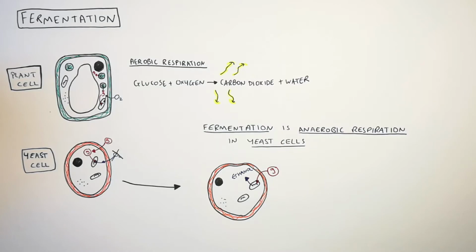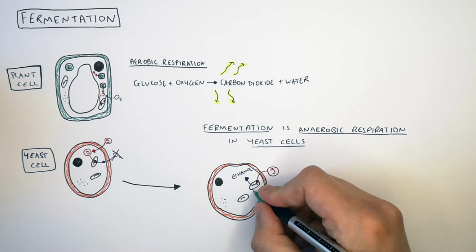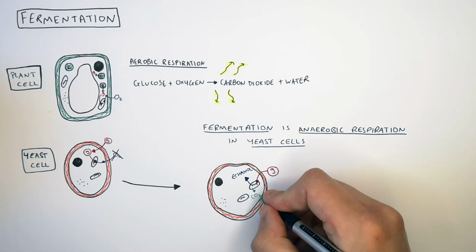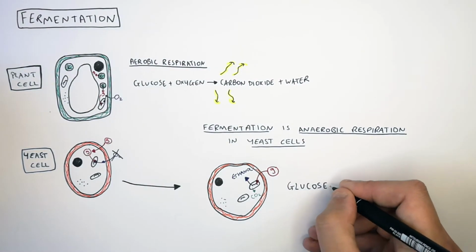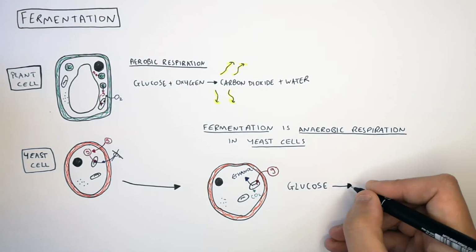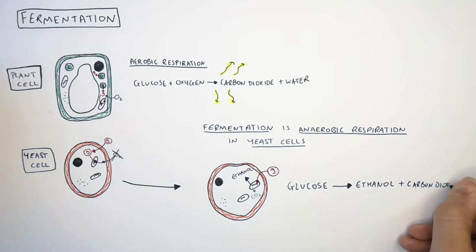So yeast cells can undergo anaerobic respiration, whereby glucose is broken down into ethanol, not lactic acid, as well as carbon dioxide. So anaerobic respiration in yeast cells is the breakdown of glucose in the mitochondria, which produces ethanol and carbon dioxide as a byproduct. There is also an energy release during this process.